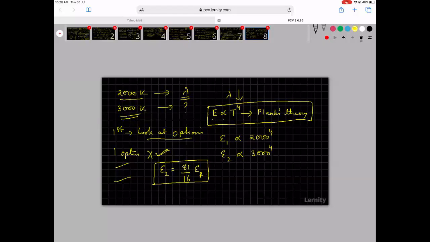Yes, if it is the case, then here I will have hc by lambda 2 is equal to 81 by 16 hc by lambda 1. hc gets cancelled. So lambda 2 is equal to 16 by 81 lambda 1.